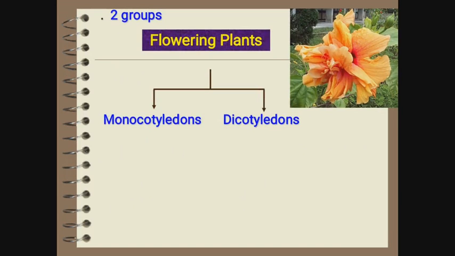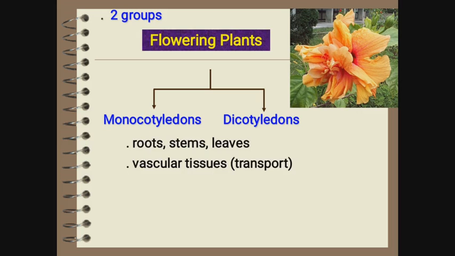So second group is flowering plants. The last one was non-flowering plants and now flowering plants. Flowering plants are classified into two groups. First one is monocotyledon and second one is dicotyledon. Monocotyledon has parallel veins and the dicotyledon has a network of veins. Flowering plants have roots, stems and leaves, vascular tissues, xylem and phloem for transport and support. Examples of flowering plants are flowers and fruits because they contain seeds.